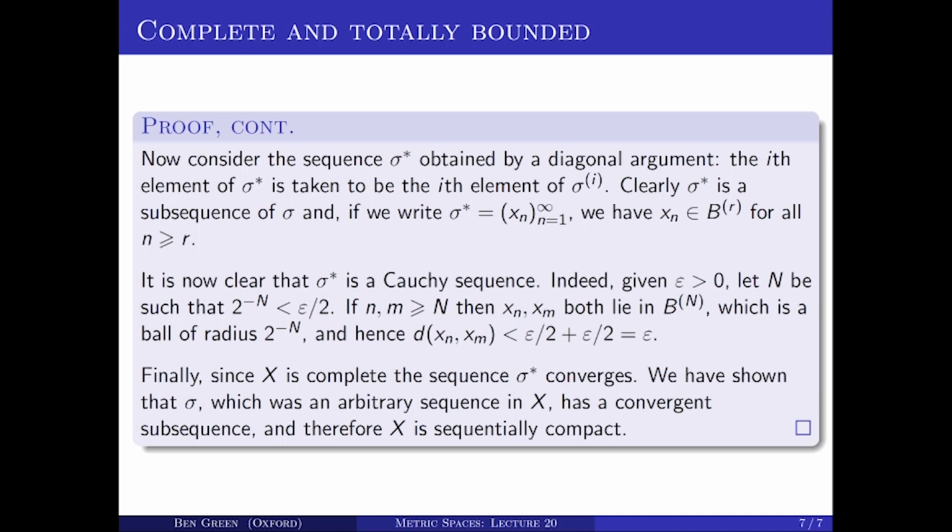So I think this is the most difficult theorem in the course, really: the fact that being sequentially compact is the same as being complete and totally bounded. In particular, this last part, where we showed that a complete and totally bounded metric space is sequentially compact, is quite difficult because it involves this repeated subsequence argument followed by a diagonal argument.